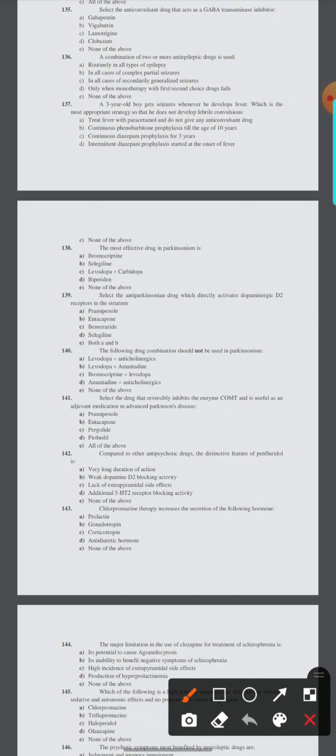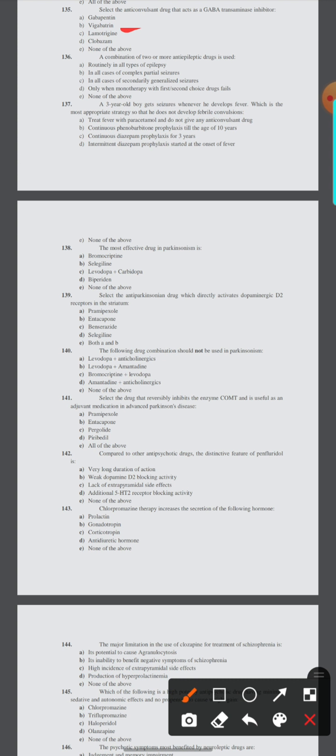135. Select the anticonvulsant drug that acts as a GABA transaminase inhibitor. Gabapentin, vigabatrin, lamotrigine, clobazam, or none of the above. Here the option is B, vigabatrin.